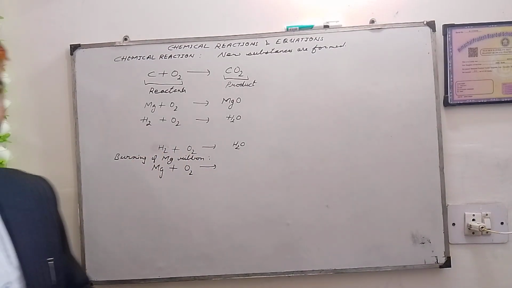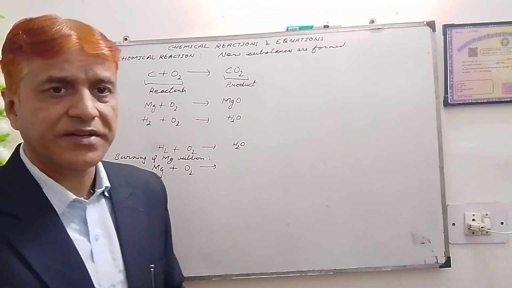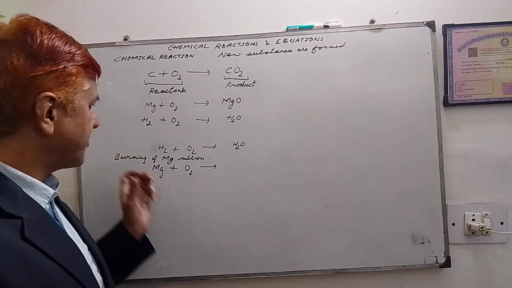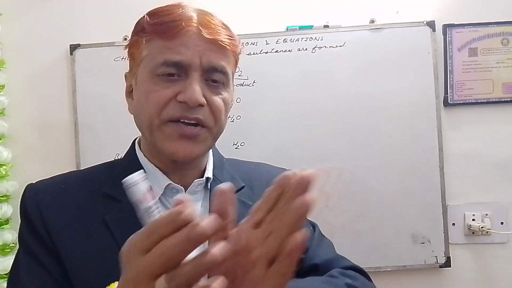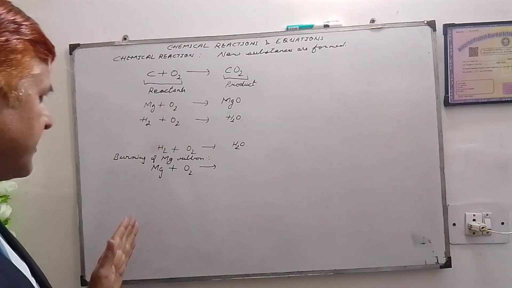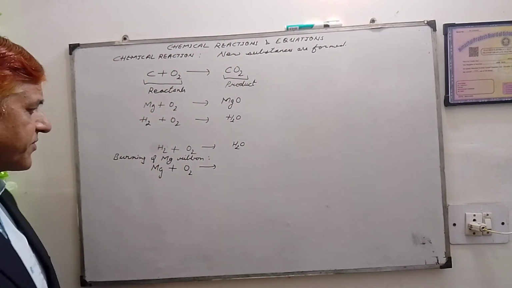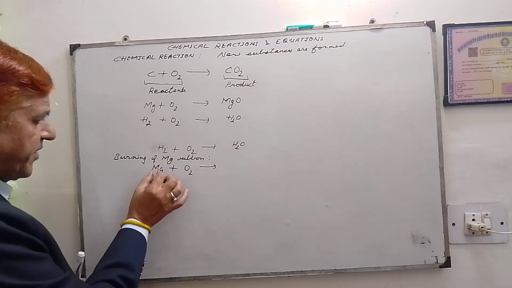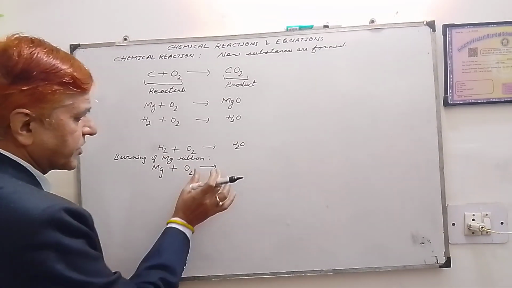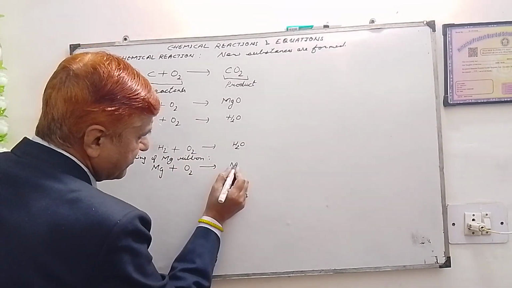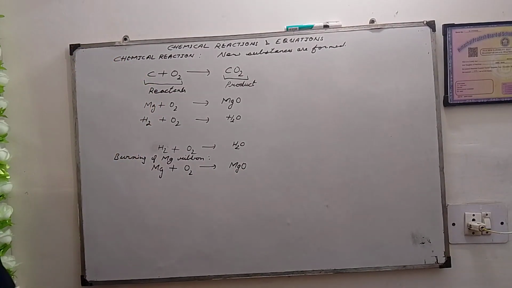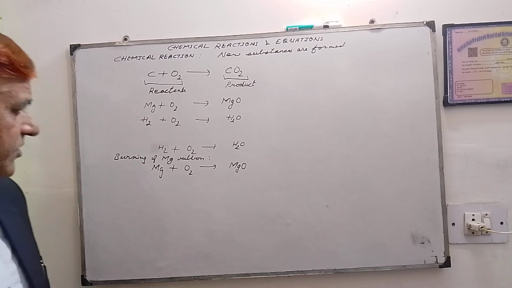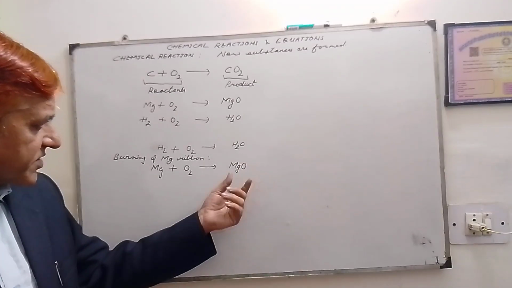So chemically, the burning of magnesium ribbon is actually a reaction between magnesium and oxygen. We can write this reaction as a chemical equation: magnesium plus oxygen gives magnesium oxide. So magnesium oxide is formed.